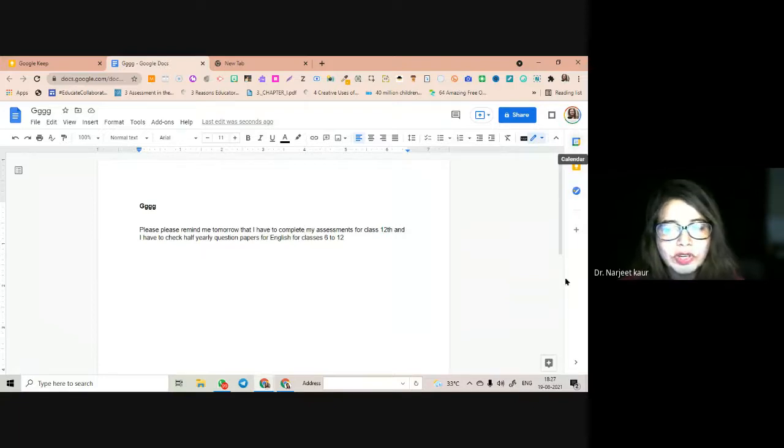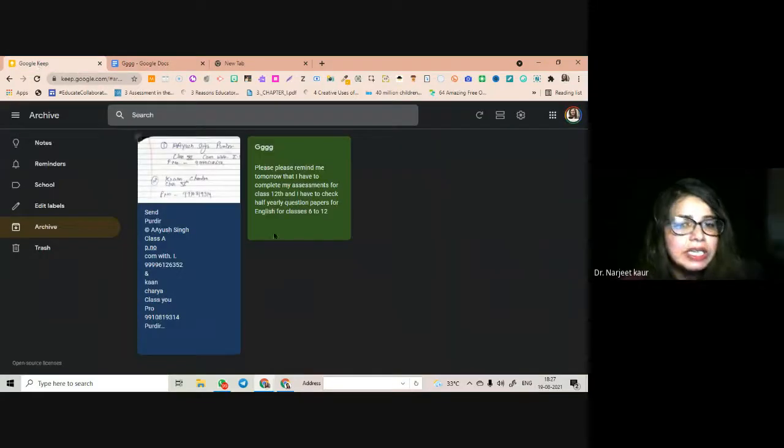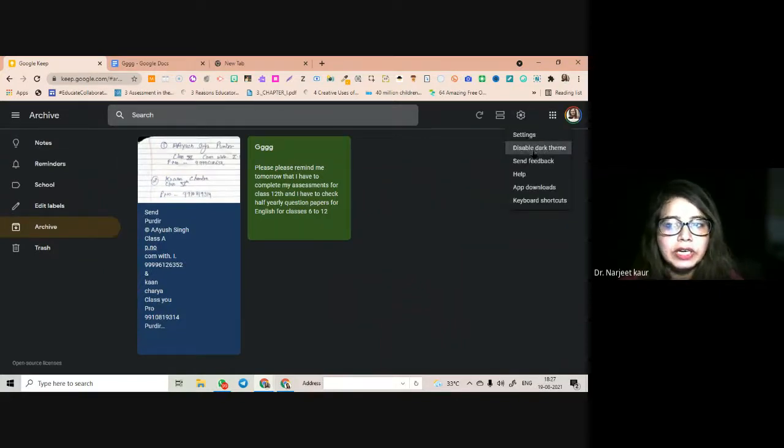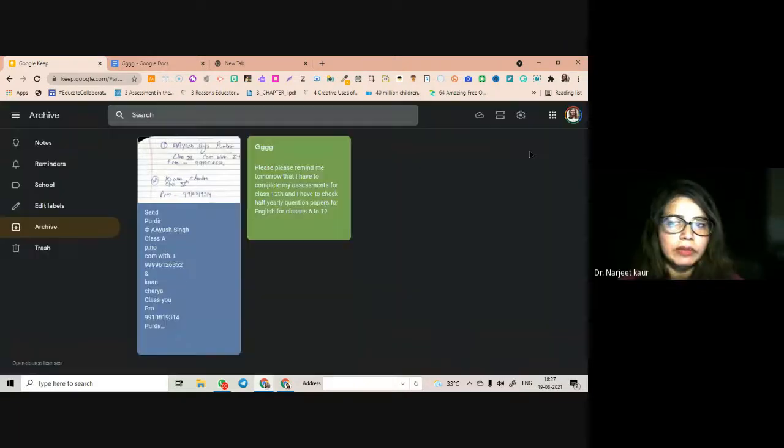The calendar is going to be there for you to check out and see. And all these apps, because they are from Google, are all integrated and linked with each other. And if you are wondering how this black and white works, this is a theme: disable dark theme or enable dark theme. That's all.